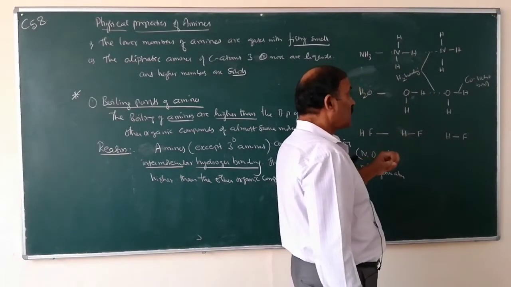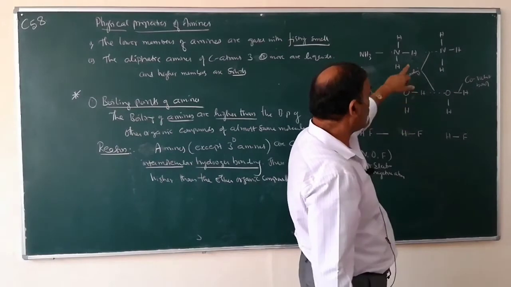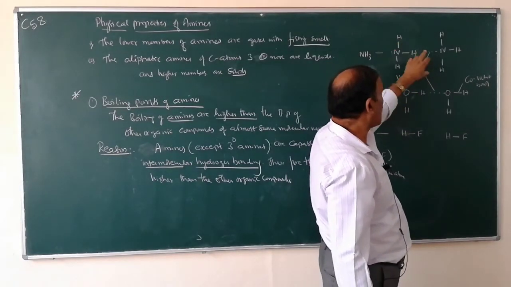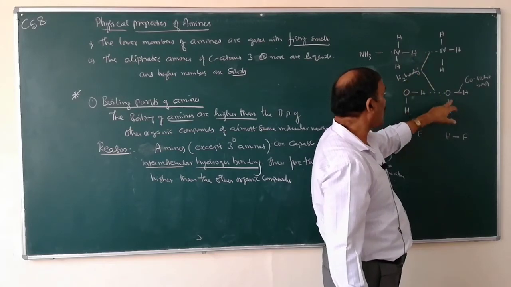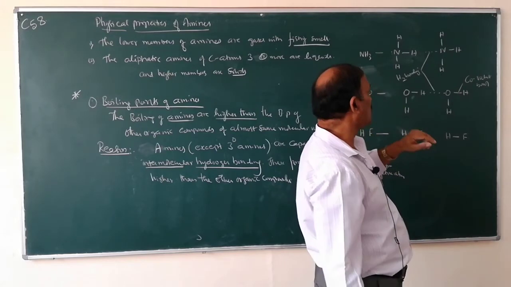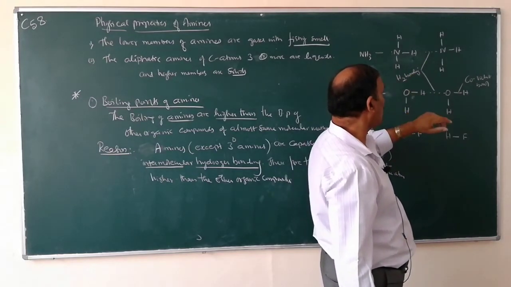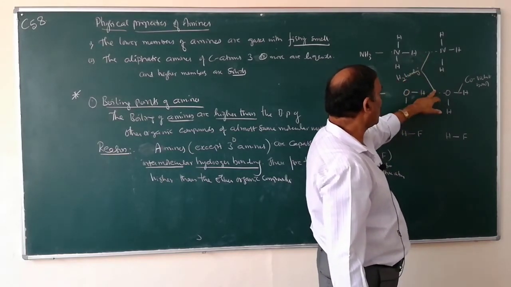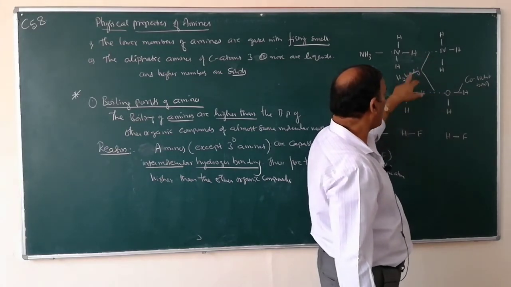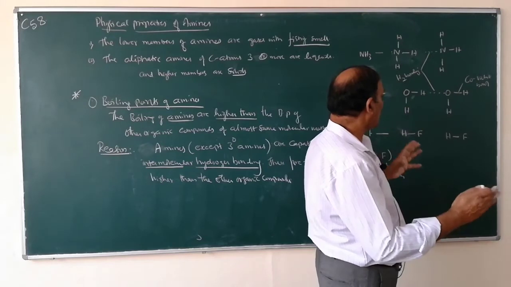So what is hydrogen bonding? The electrostatic force of attraction between the hydrogen atom of one molecule and the most electronegative atom of another molecule, or within the molecule, is known as hydrogen bonding. Hydrogen bonding is represented by dotted lines, whereas covalent bonds are represented by thick lines.